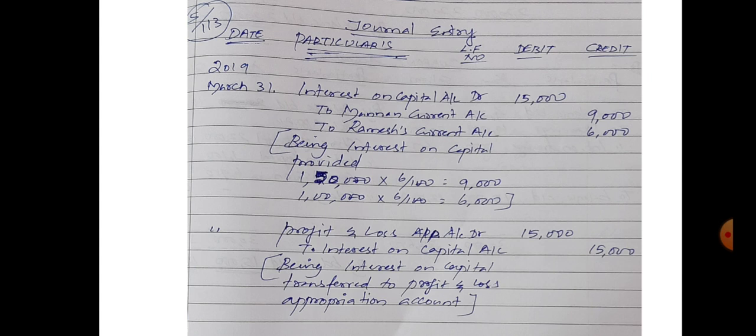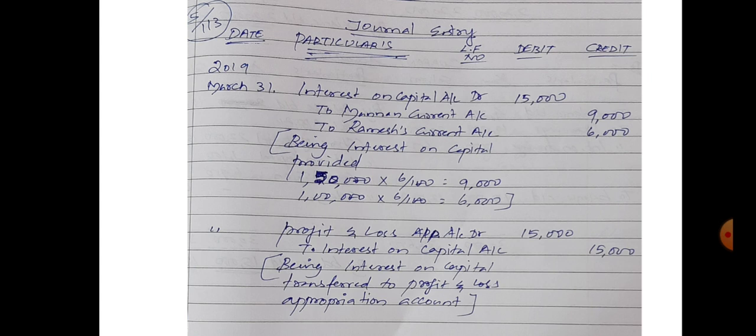Then the interest on capital amount is immediately transferred to the profit and loss appropriation account. The journal entry is profit and loss appropriation account debit to interest on capital account. The interest on capital account totals 15,000, so enter 15,000 on the debit and credit side. This is the answer of sum number 5. Clear? Then sum number 6.